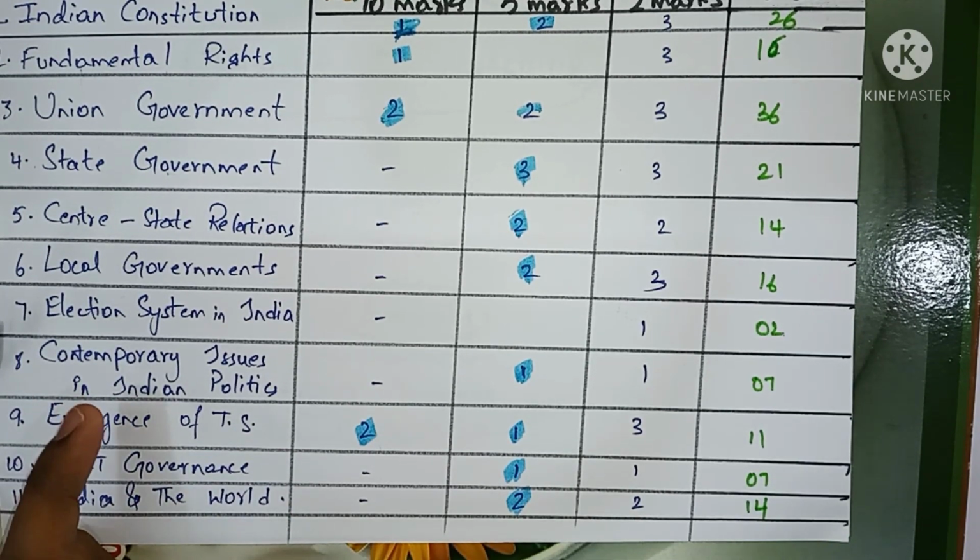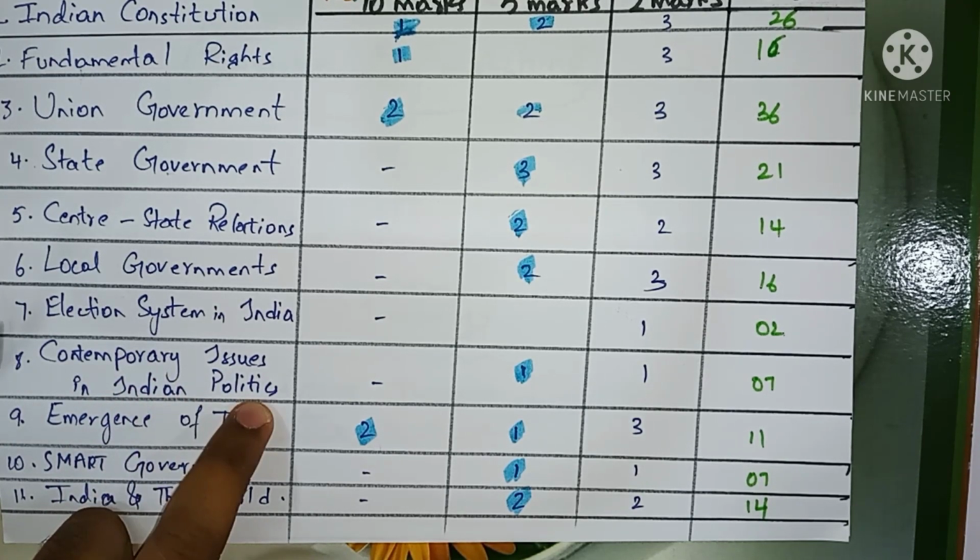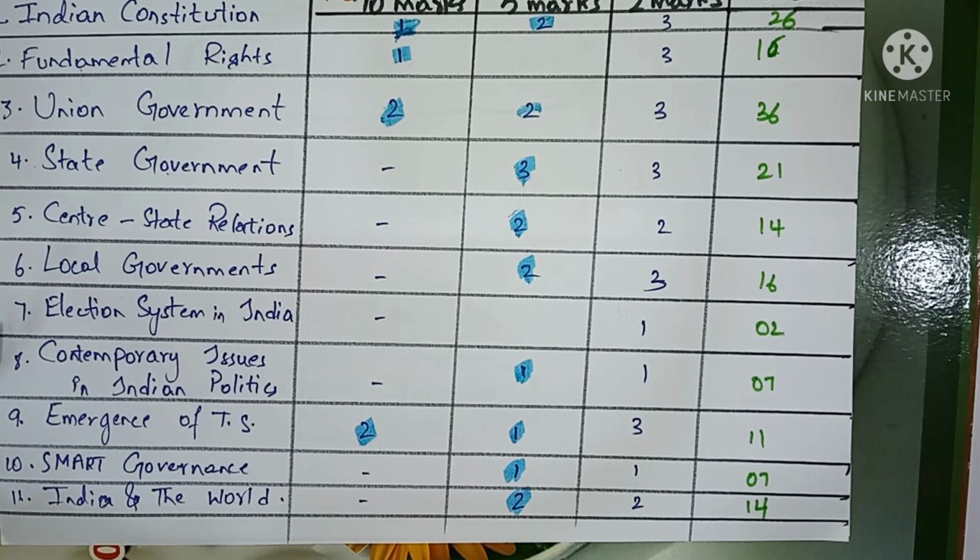The next question is from the 8th chapter, that is contemporary issues in Indian politics. One question will appear from the 8th chapter, and also one question from emergence of Telangana state, that is the 9th chapter, and also one question from smart governance, that is the 10th chapter. Coming towards the 11th chapter, we have 2 questions of 5 marks from the 11th chapter.